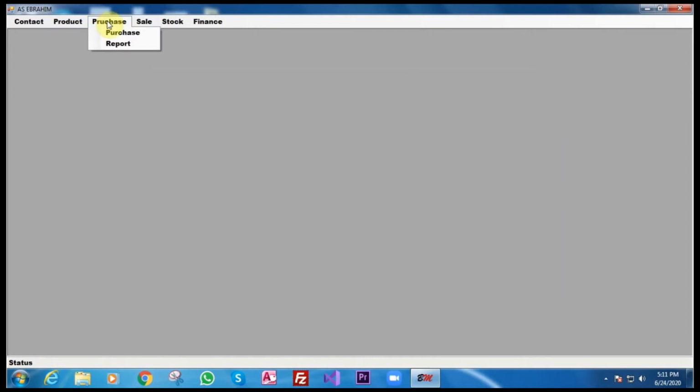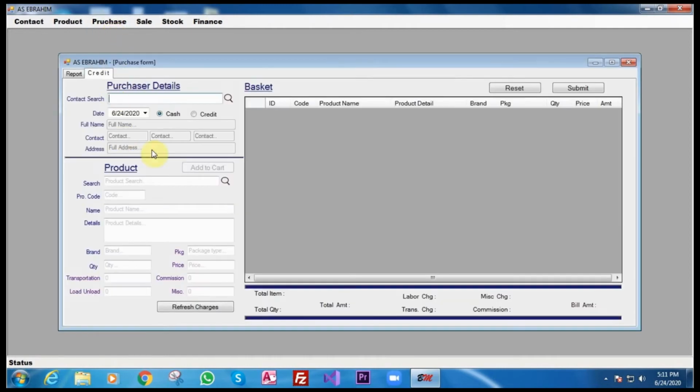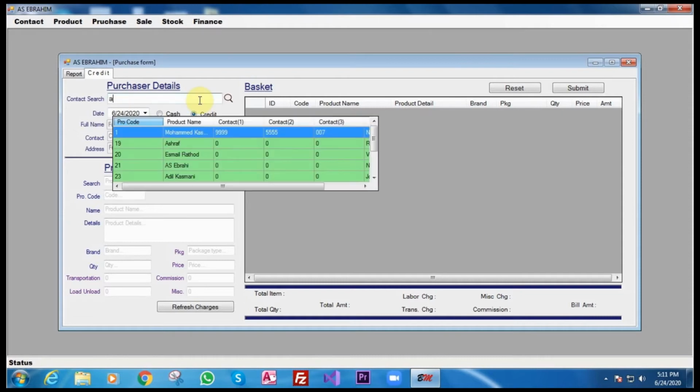I'll go for purchase. There is this option called credit and cash, and there is a date option. If you are purchasing on credit, definitely you should have the name in the contact this way. Right now I added Muhammad Ali, so I will go for Muhammad Ali. This is the one,